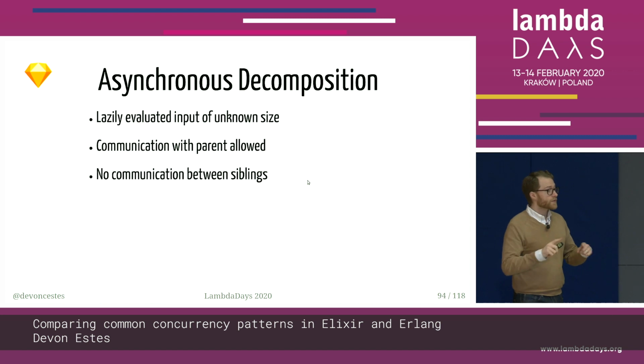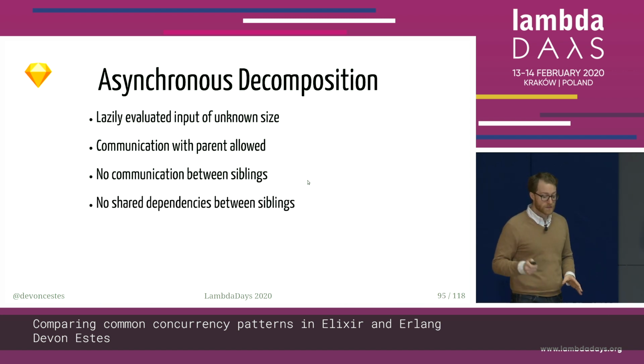There's still no communication between the siblings, we saw. So those siblings, the work that they're doing, those child processes, they're still independent. They don't need to coordinate. There's still no communication, and there's still no shared dependencies. If you try and run your tests with shared dependencies, it will be an unfortunate situation. You'll get flaky tests. It's no fun.